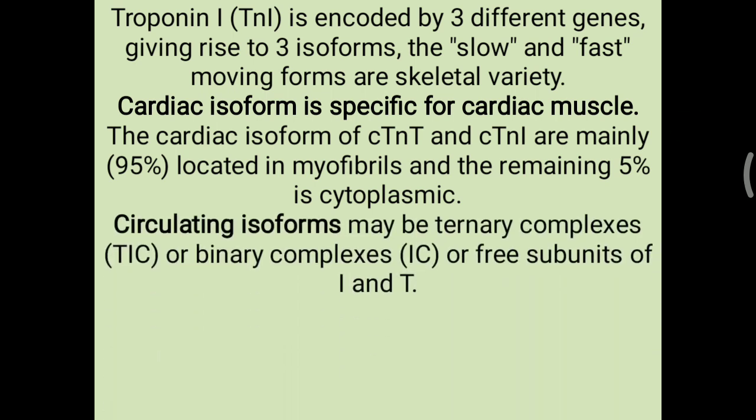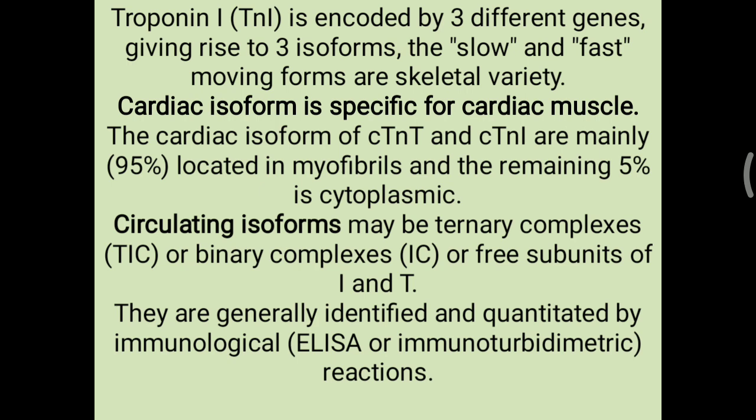The circulating isoform may be a ternary complex, meaning three different molecules combine, or sometimes binary complexes of free subunits of I and T. So mostly the circulating isoform is in a combination form of I and T. They are generally identified and quantitated by immunological reactions like the ELISA method or immunoturbidimetry. The same method can be utilized for the different estimations.